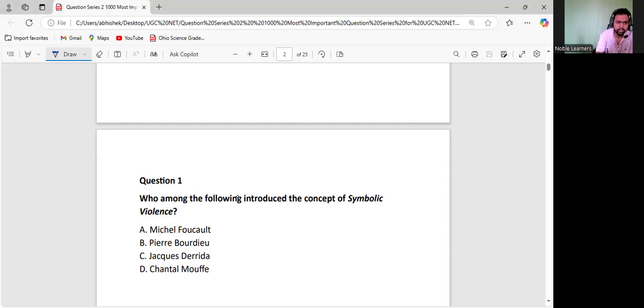Who among the following introduced the concept of symbolic violence? See, actually, violence is not always direct. Violence is not like beating someone, torturing someone. Violence is also if someone is suppressing your language, your education system, your culture, or the expression of your caste and your religion. That is also a kind of violence. So this is called symbolic violence.